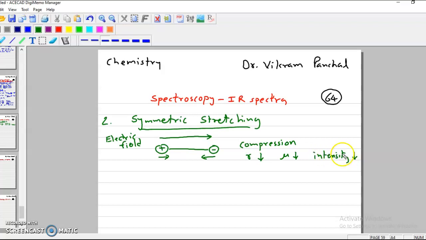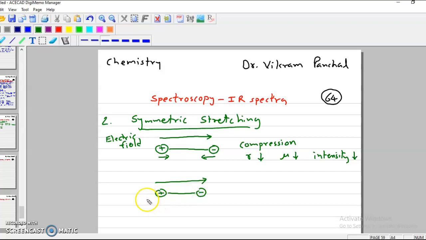So if a molecule shows symmetric stretching in compression, then intensity will be comparatively less.